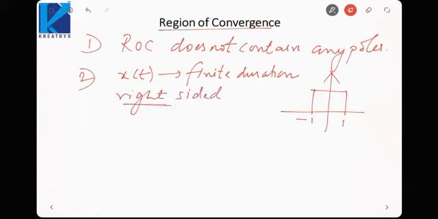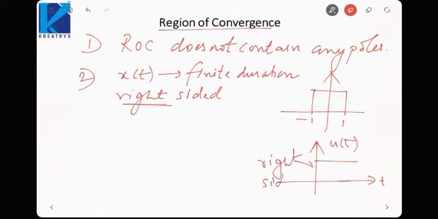Right sided means it exists after a certain value, like the unit step function exists after t equal to 0. So this will be right sided. Okay, that is, it exists to the right of a certain point.